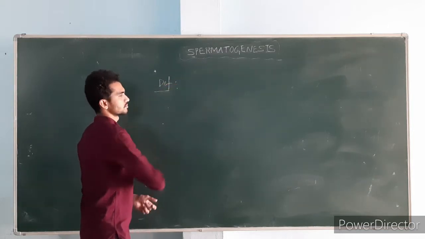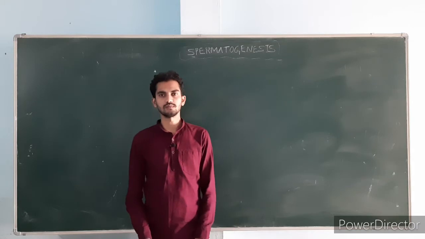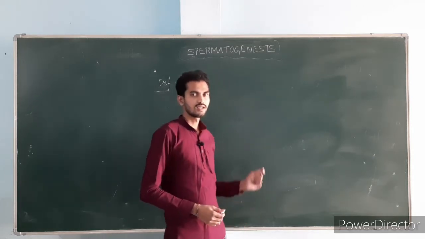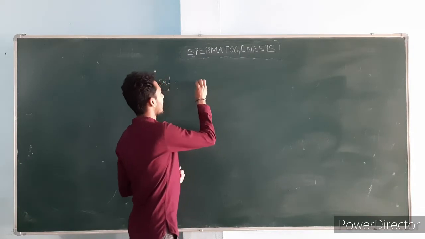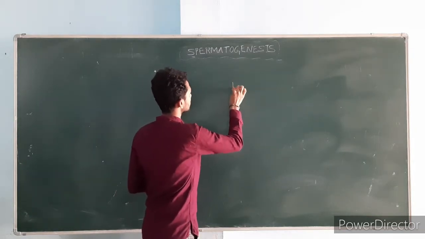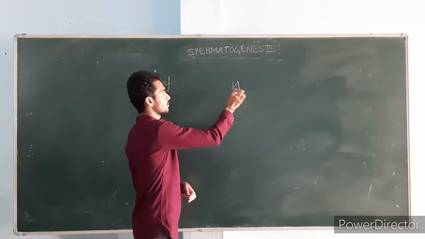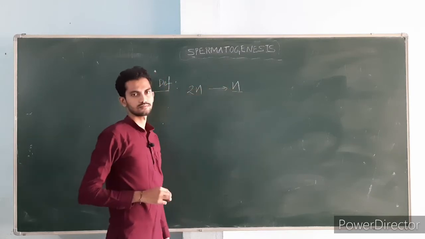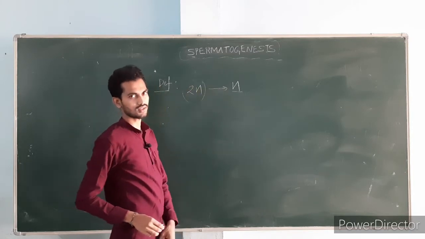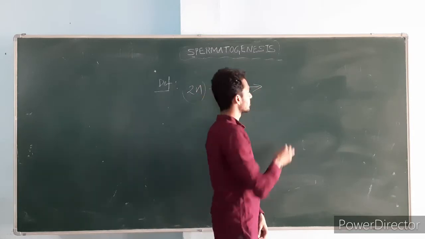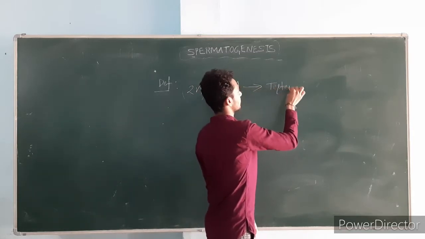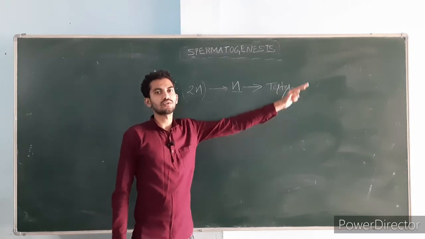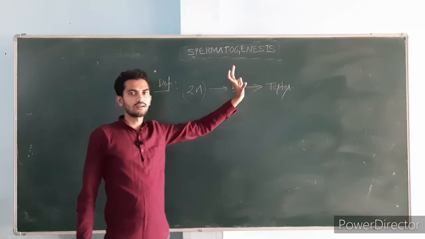What is spermatogenesis? The process of formation of the haploid sperms from the diploid spermatogonia in the testis is called spermatogenesis. Haploid sperms will be indicated as N, which means they contain half the set of chromosomes, whereas diploid spermatogonia contain the full set of chromosomes, that is 46. Okay, it's clear.